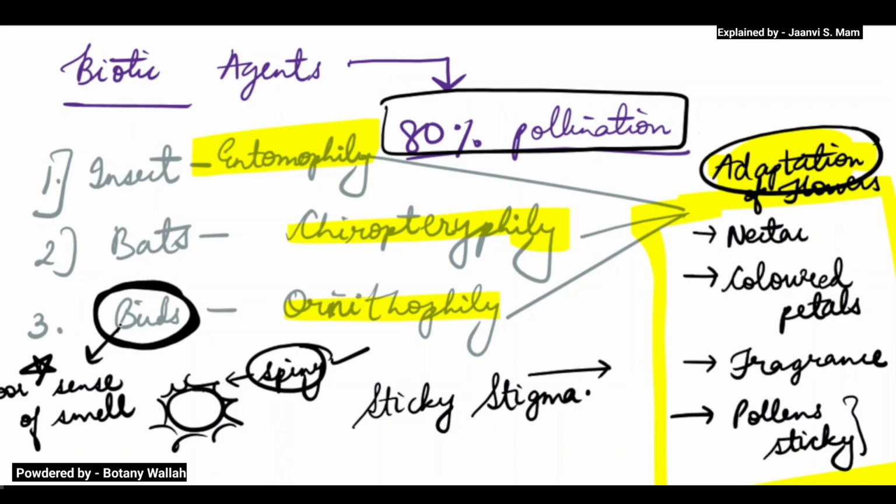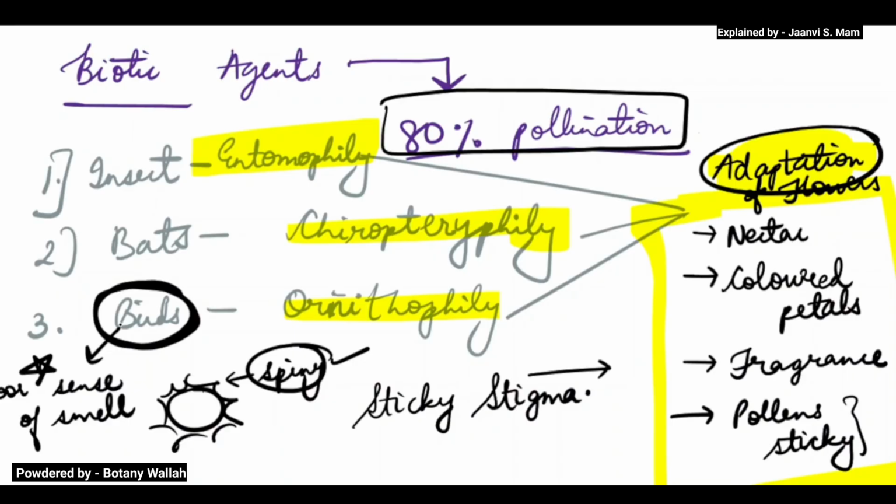Then coming to bat pollination. The one thing in bat pollination is that the flowers are not brightly colored. They are very dull colored. Even if they are colored, there are no bright colors present, only very dull colors. And the rest of the things will be similar to insect pollination. So this is all about pollination which I have spoken about till now.